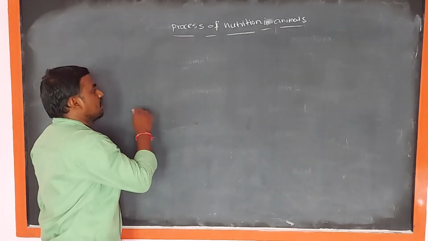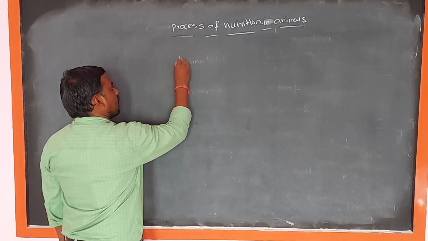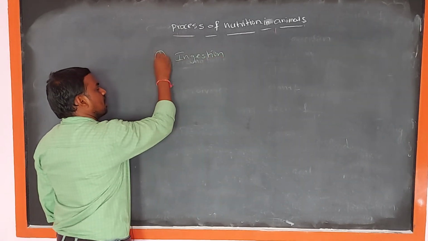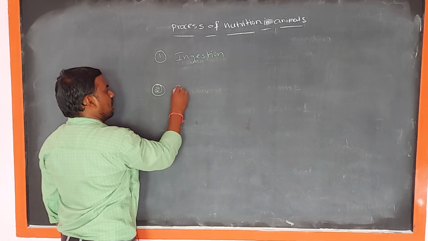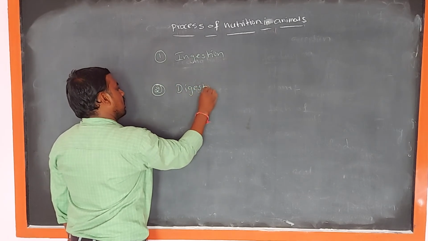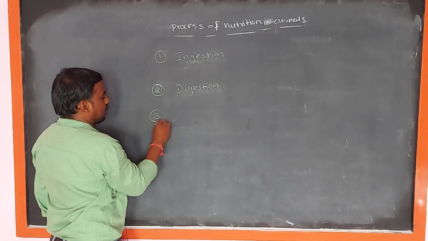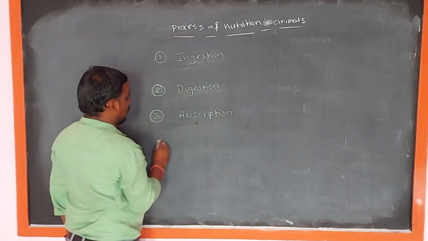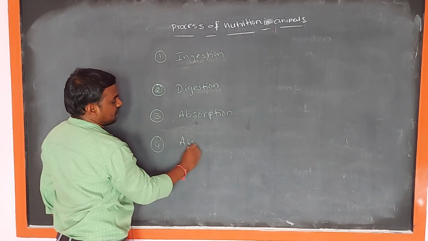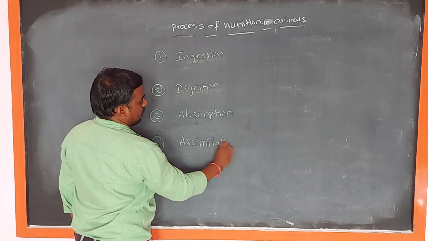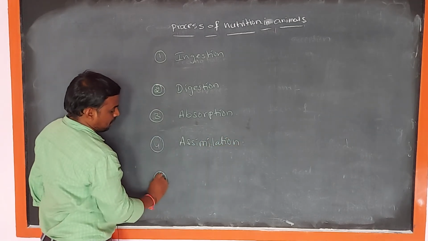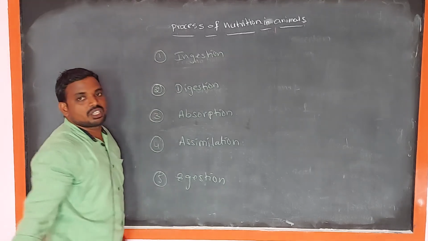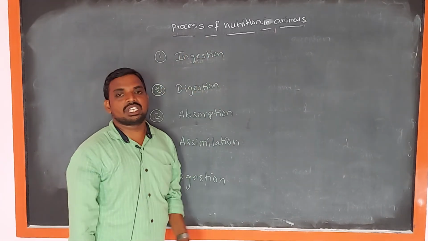They are: one is ingestion, and the second one is digestion, and the third one, absorption, and the fourth one, assimilation, and the fifth one, egestion. So these are the five steps involved in the process of nutrition in animals.